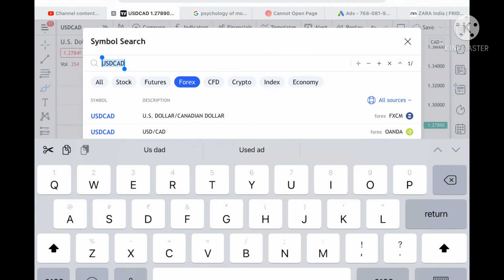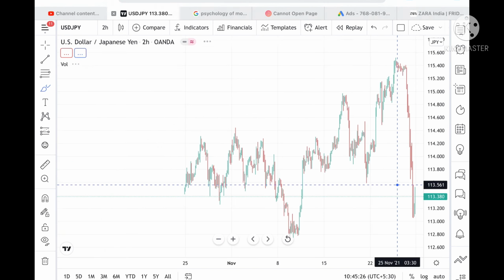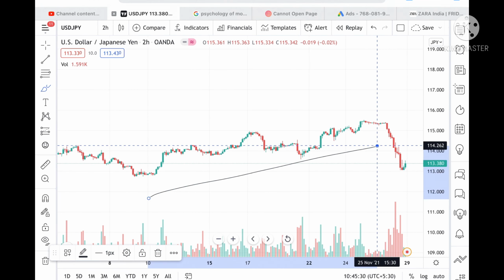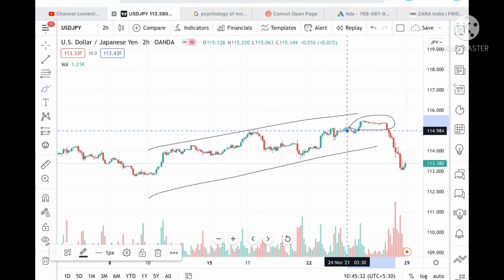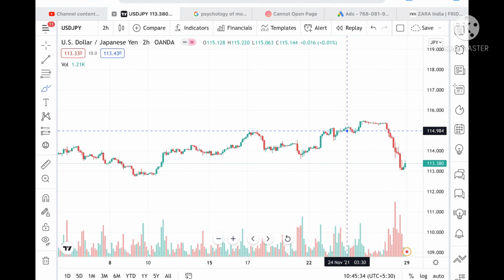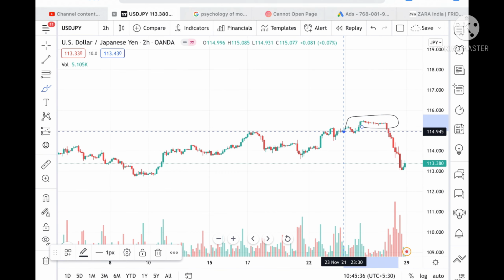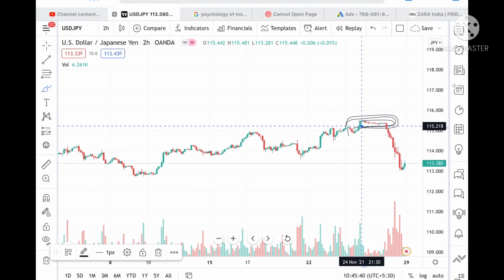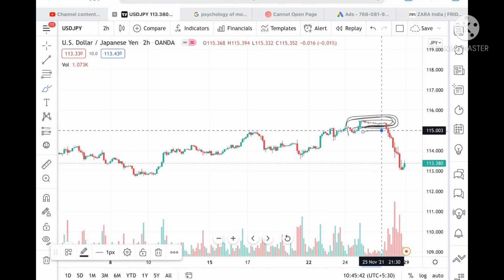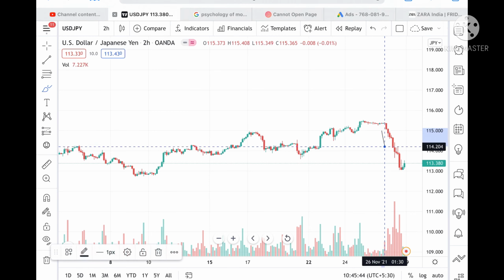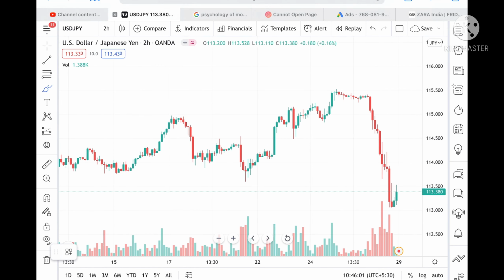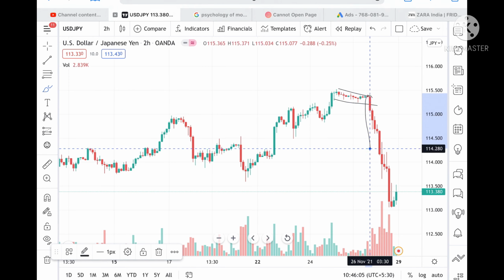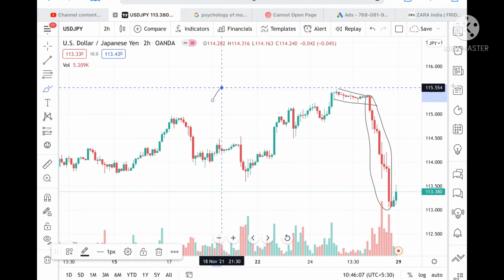If we talk about USD JPY, we have seen a sharp downfall. If we look at the chart, we can see that this is the particular range which has formed, and there is a probability, because this range has already been tested and this support is already tested, that chances were very high that we could have seen the price fall further. We have seen a sharp fall in the price of USD JPY.